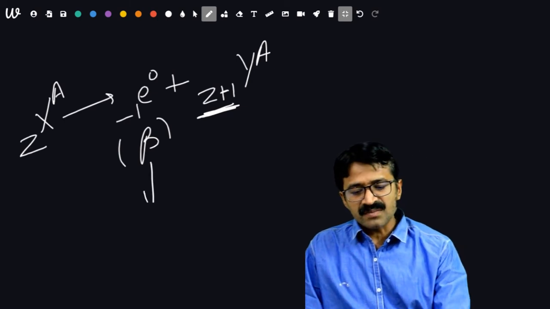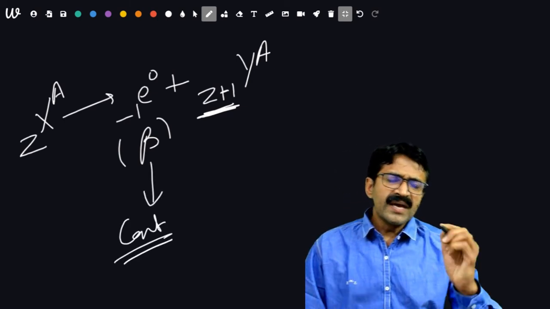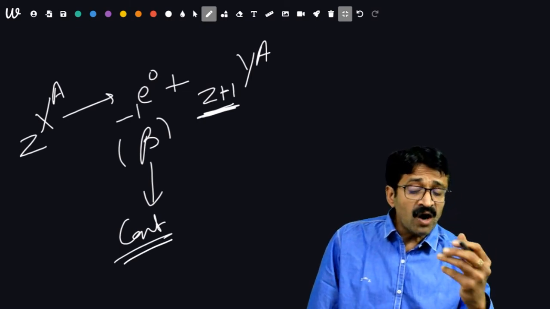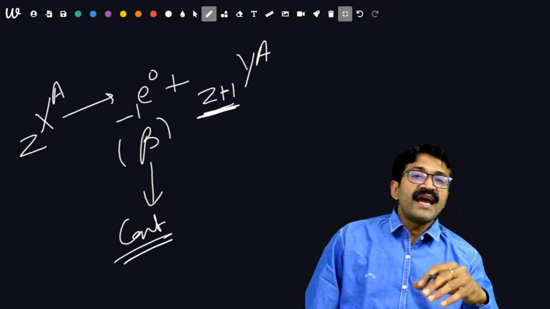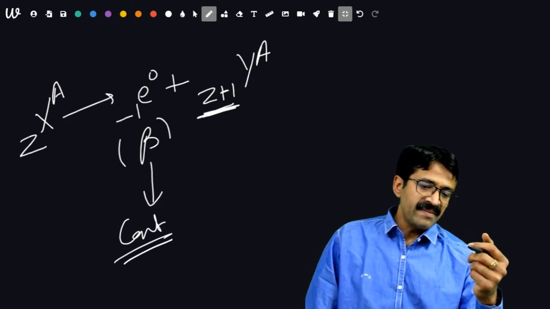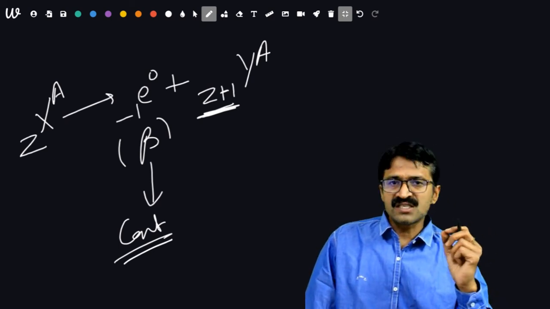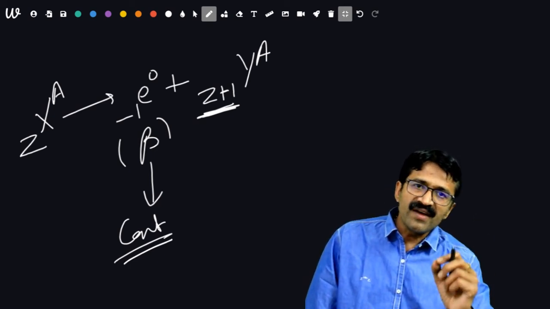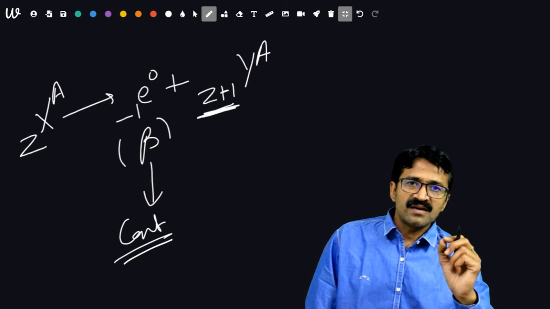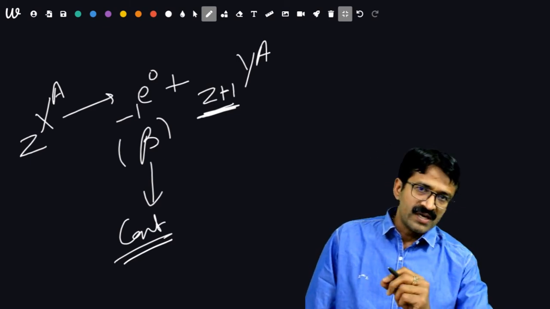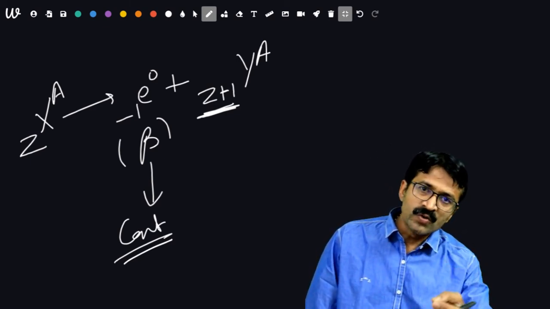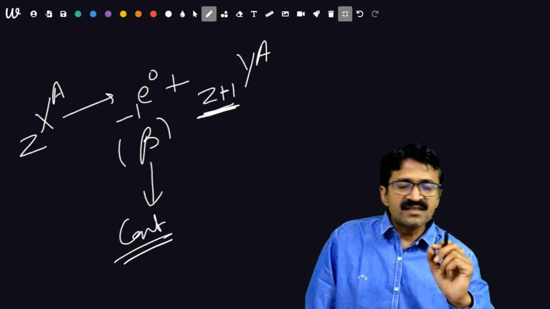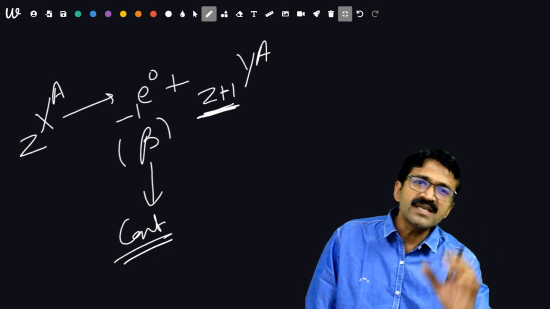Its spectrum is continuous. The main question arises: the nucleus is a positively charged body, so how can beta particles, which are negatively charged and said to be electrons, be emitted? Then the neutrino hypothesis was given, in which, due to interconversion of protons and neutrons, there will be emission of a beta particle along with a neutrino. Whenever a proton converts into a neutron or a neutron converts into a proton, such emission takes place. This is a continuous process, so its spectrum will be a continuous spectrum.